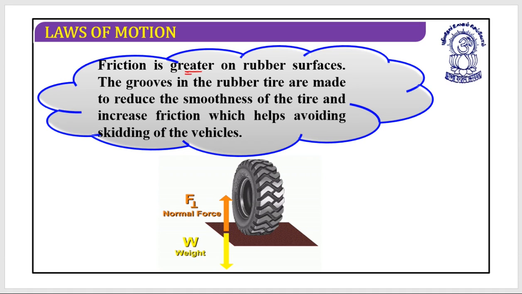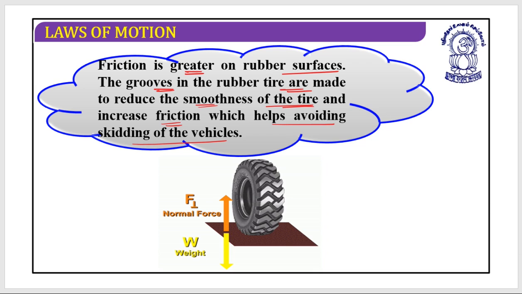Friction is greater on rubber surfaces, so the grooves in the rubber tire are made to reduce the smoothness of the tire and increase the friction, which helps avoid skidding of vehicles. We want that friction should be there. If no friction is there, our vehicles can skid away very easily.